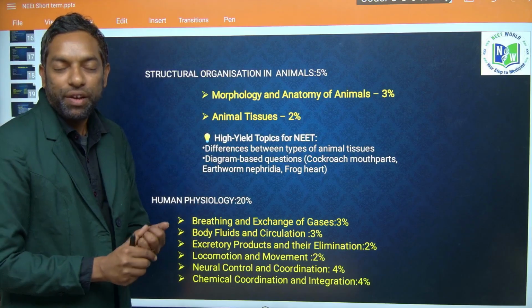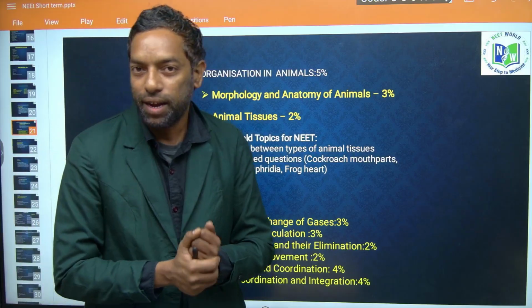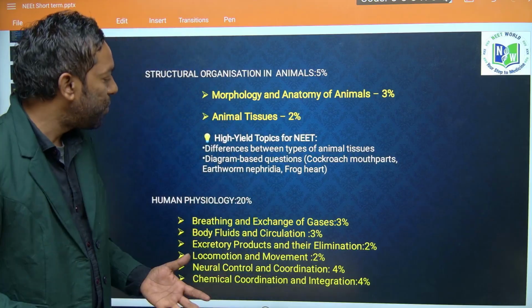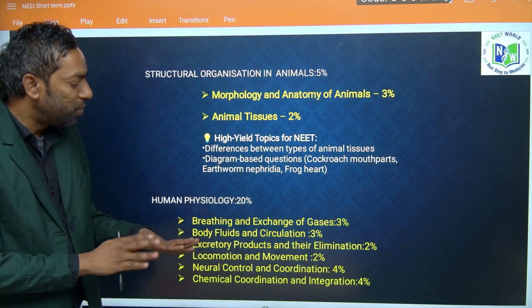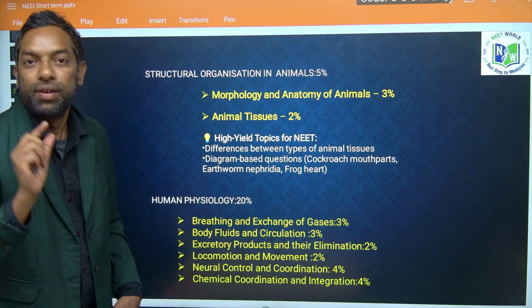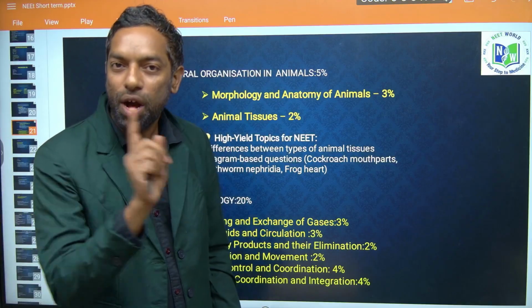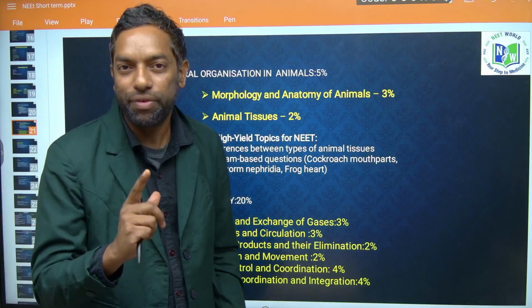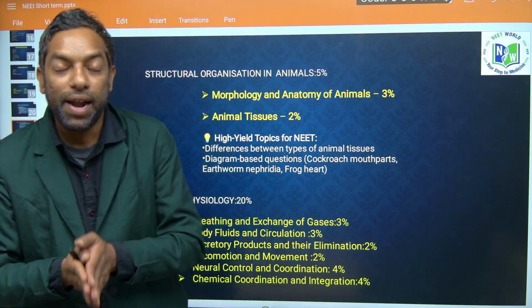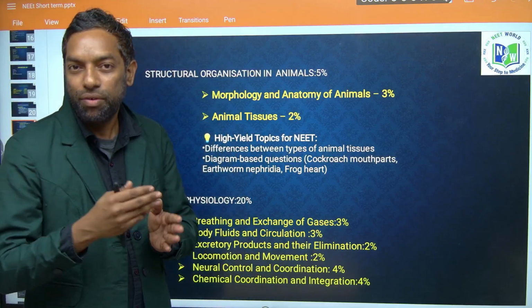Now human physiology is a high-yield topic, and you have to focus on it completely. There are no shortcuts. You have to read from the starting point to the ending point. This is tough and concept-based, and they can also ask questions from outside the NCERT.